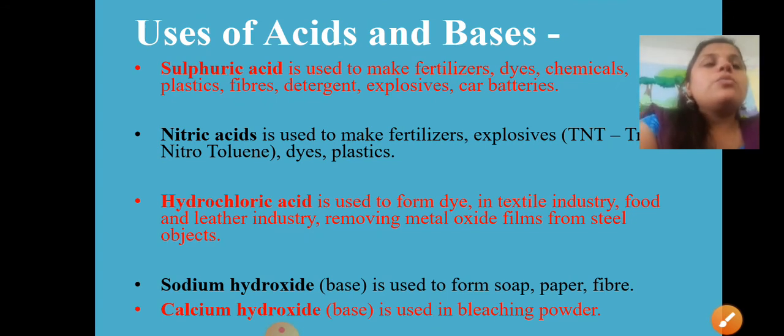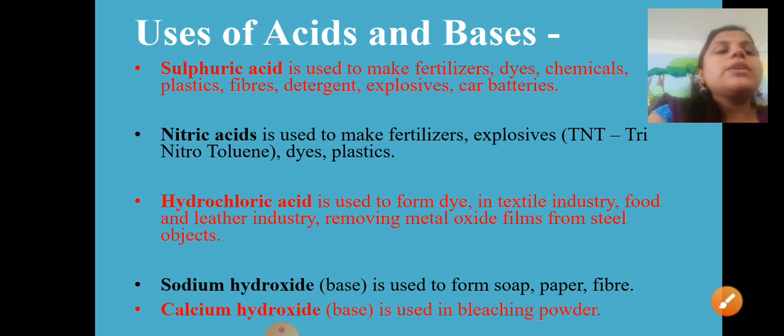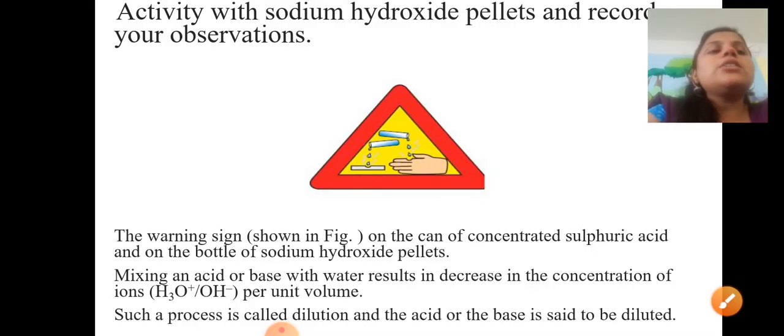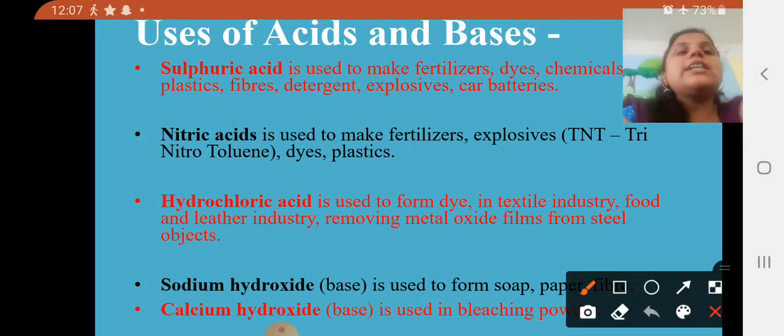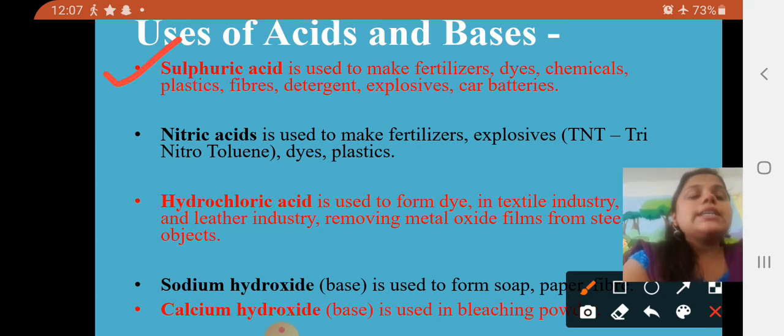Now, why are we using acids and bases? Here are some concepts we are going to come across. Sulfuric acid is used to make fertilizers, which are used in crop production, dyes, that is colors, and chemicals, plastics, fibers, detergents, explosives, car batteries.